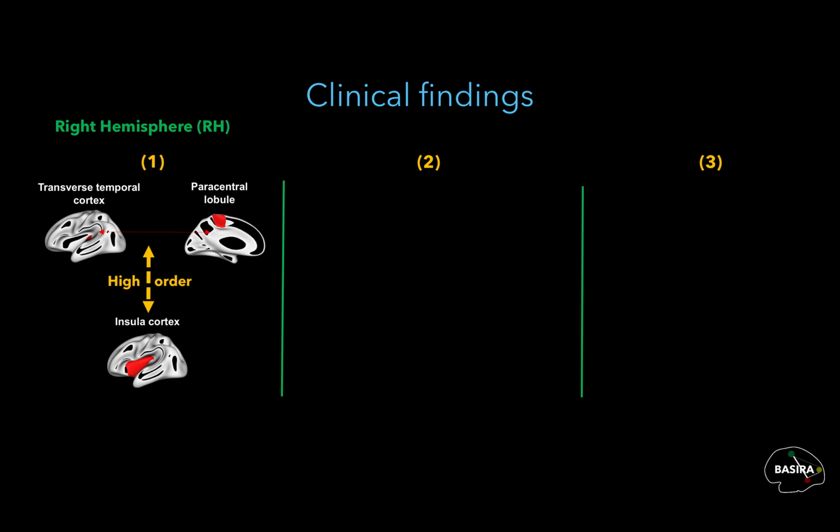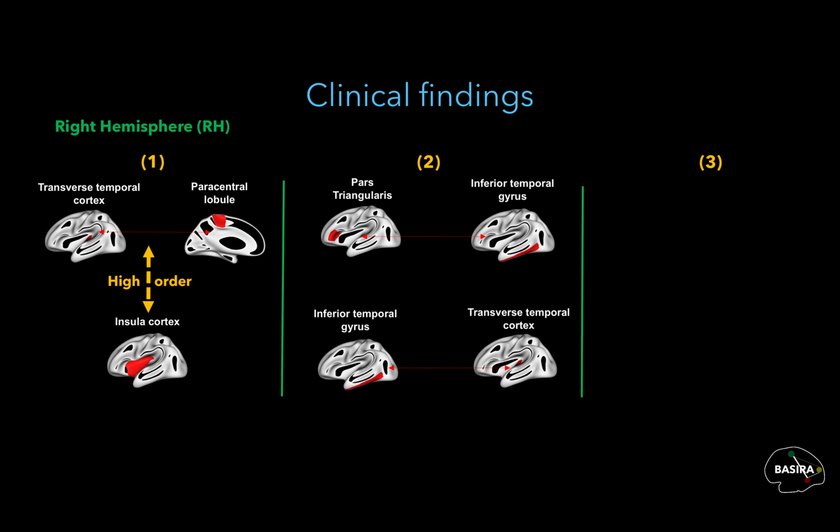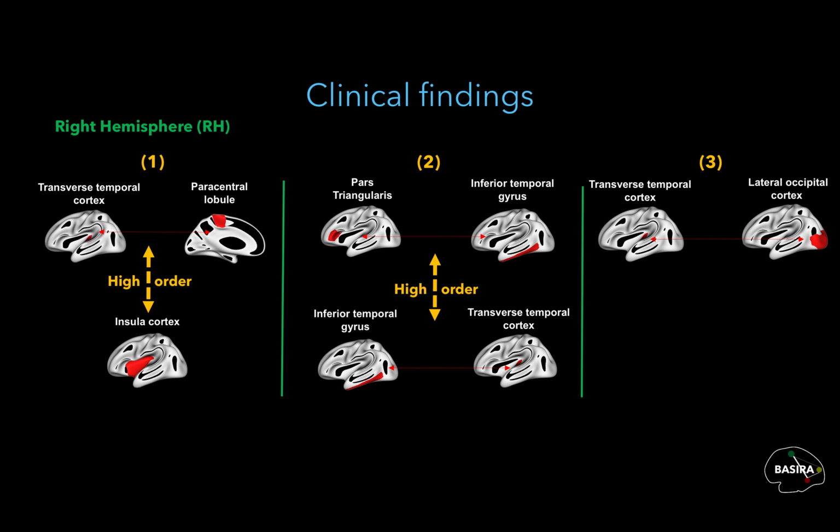The second top high-order connection is the inferior temporal gyrus with pars triangularis along with transverse temporal cortex and inferior temporal gyrus. And the last connection is transverse temporal cortex with lateral occipital cortex along with insular cortex and inferior parietal cortex.